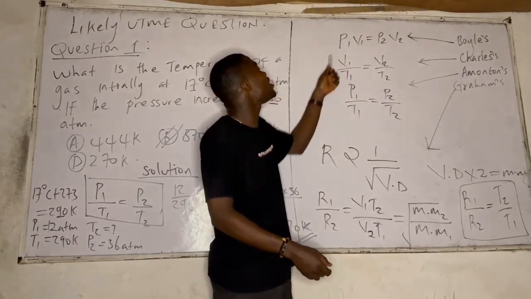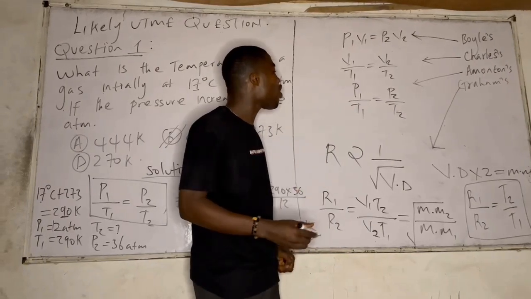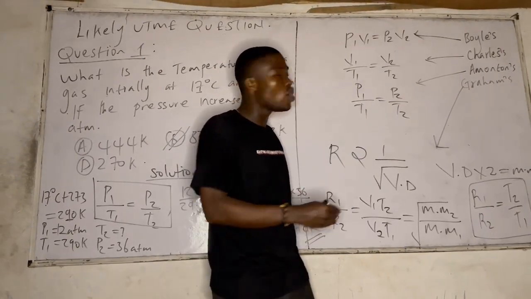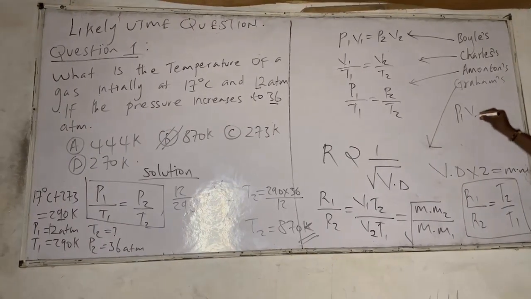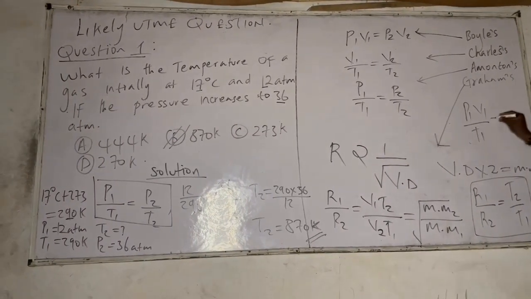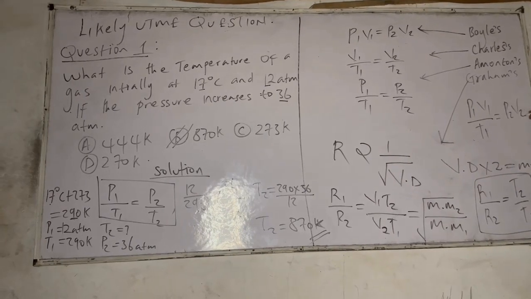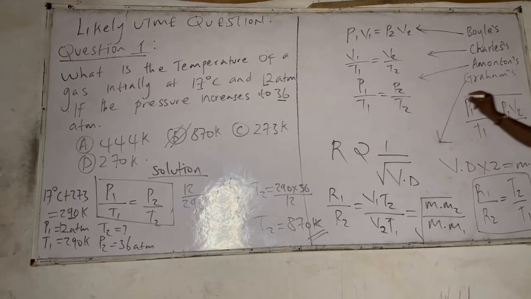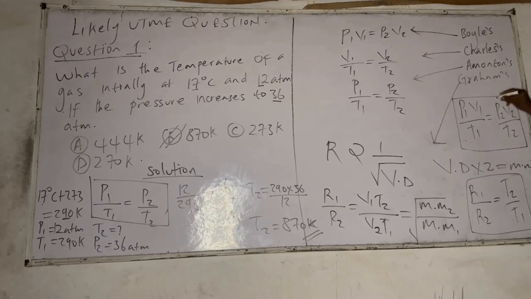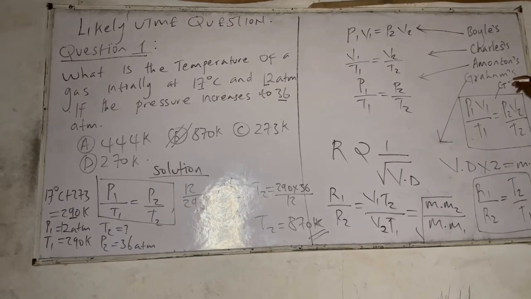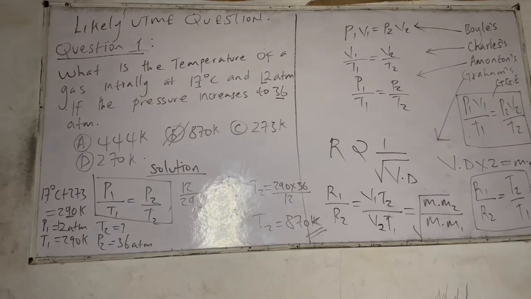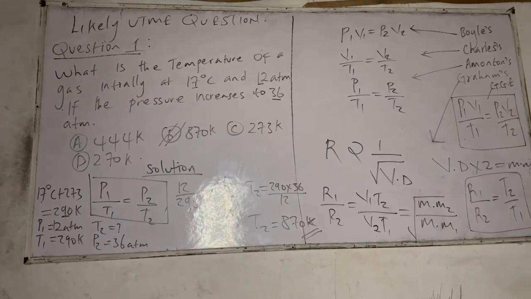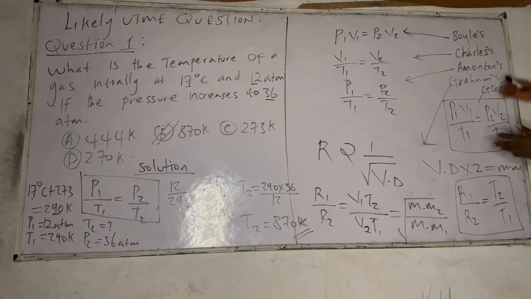Also, joining these gas laws, you can get a new law. It's called the general gas equation. What's the general gas equation? P1 V1 over T1 is equal to P2 V2 over T2. So I call this the general gas equation, GGE. With this equation, you can combine all the laws.